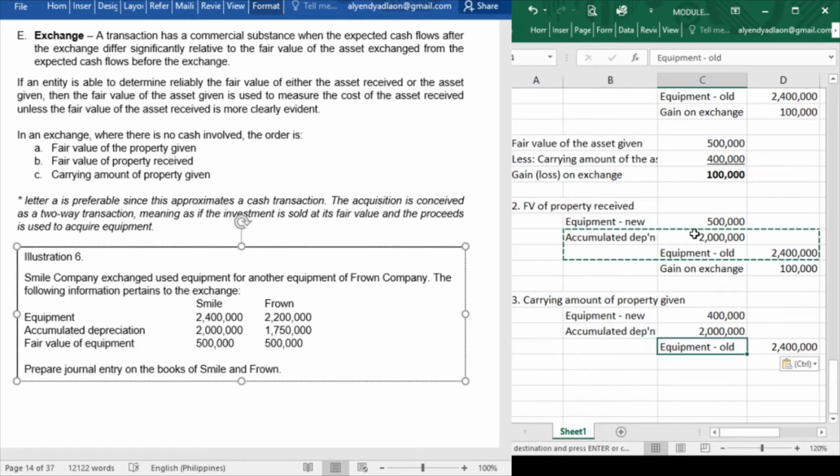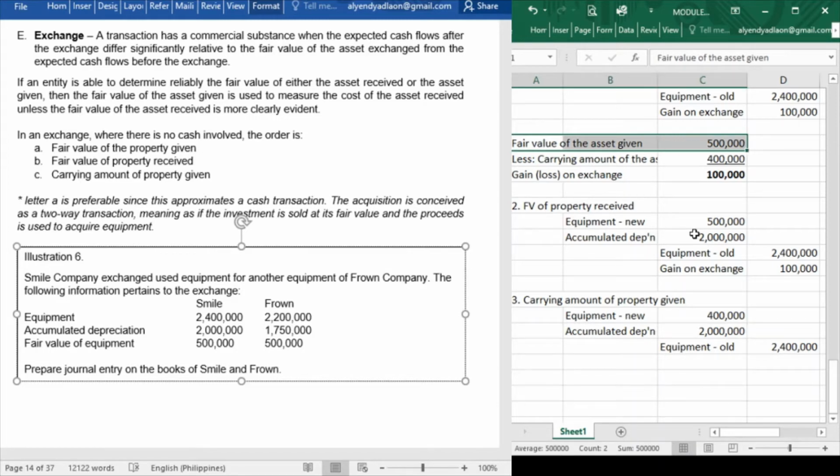And take note, class, that with this problem, with this journal entry, we already have an equal debit and credit. Debit 24, credit 24. So as you can see, there is already no gain or loss on exchange. Why? It's because we did not use the fair value. What we use is already the carrying amount. So carrying amount versus the carrying amount, there is no gain or loss on exchange. So that is how we record the exchange.